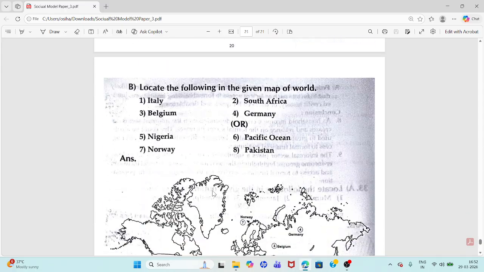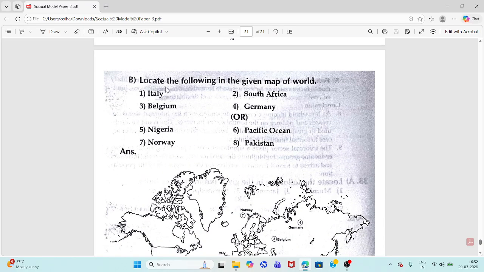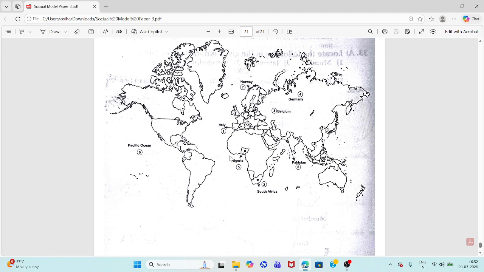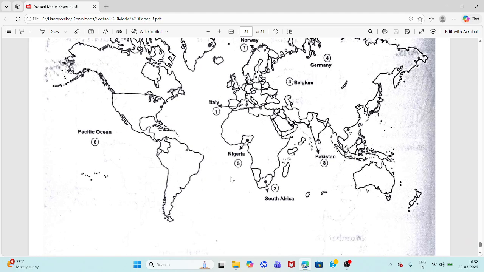Next, B. Locate the following in the given map of world. In the world map you have to indicate 1 to 4 or 5 to 8. Anything from 1 to 4 or 5 to 8, anything you wish. But you have to write A, B. In question 33 you have to attempt A, B: India map and world map. So wait once, I'll show this world map.